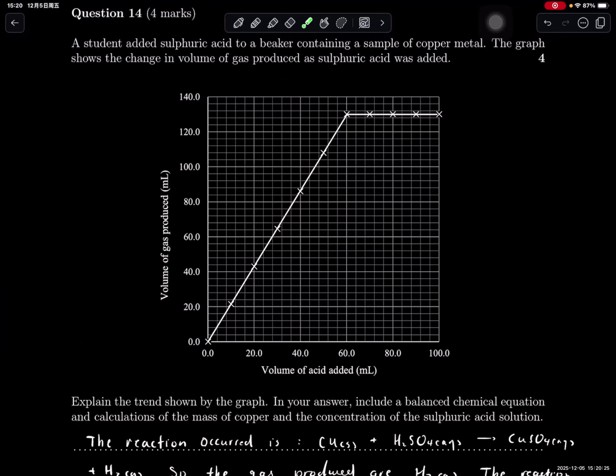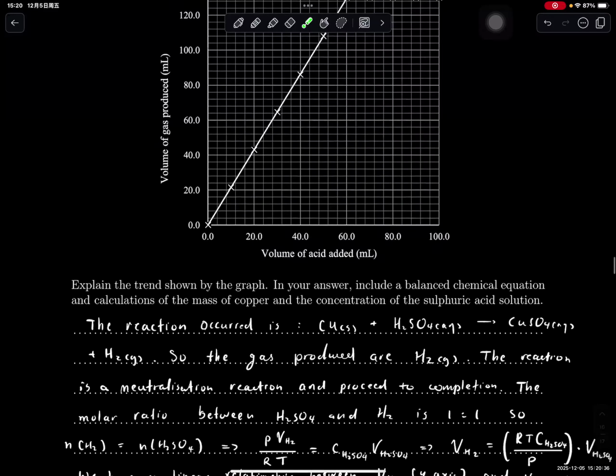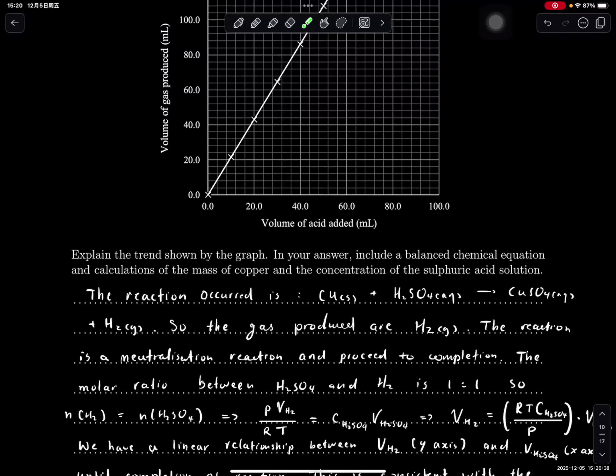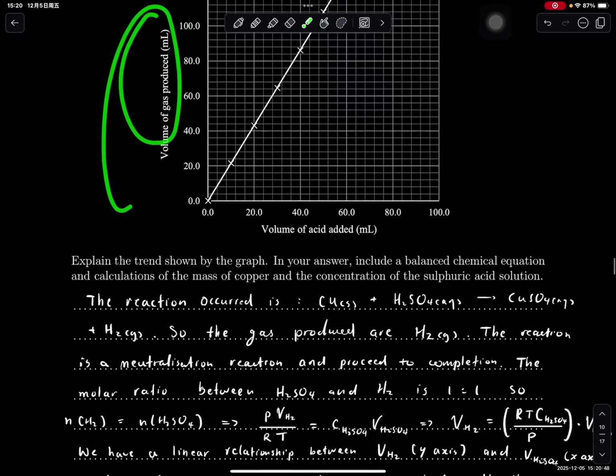In your answer, include a balanced chemical equation and a calculation for the mass of the copper and the concentration of sulfuric acid. If you read the question, you should know that the reaction is copper solid plus your sulfuric acid to produce copper sulfate and hydrogen gas. So the volume of gas produced corresponds to the volume of hydrogen gas.